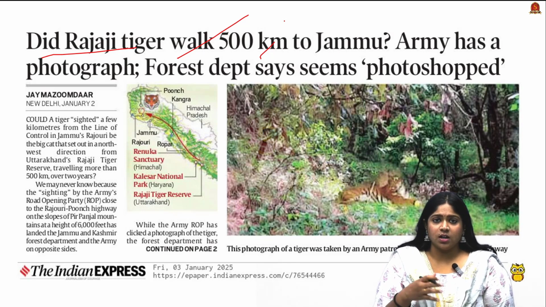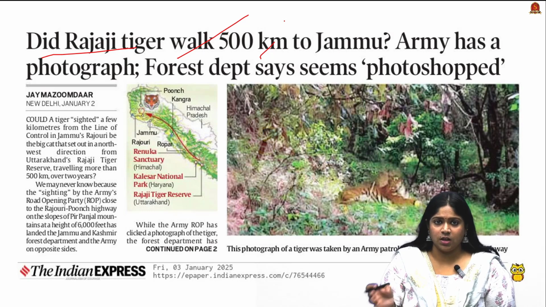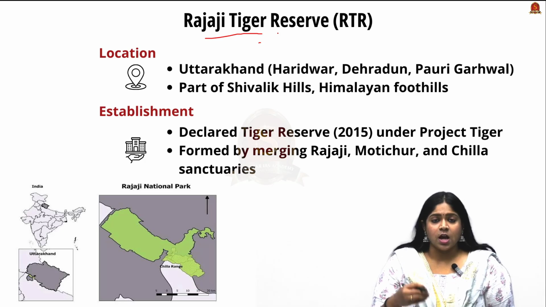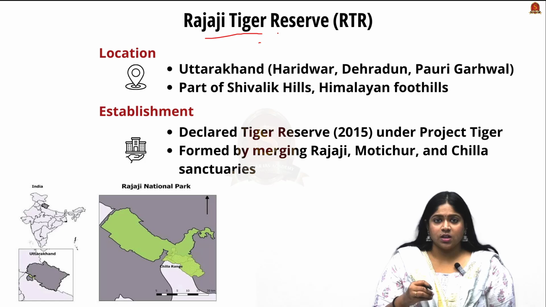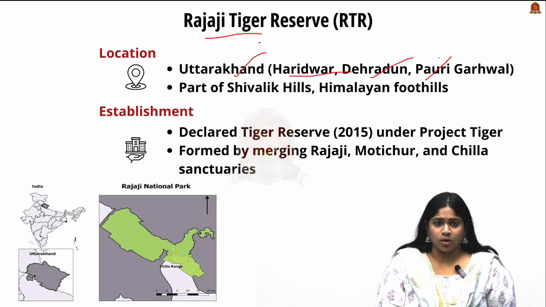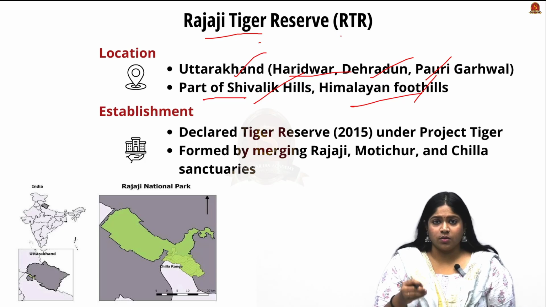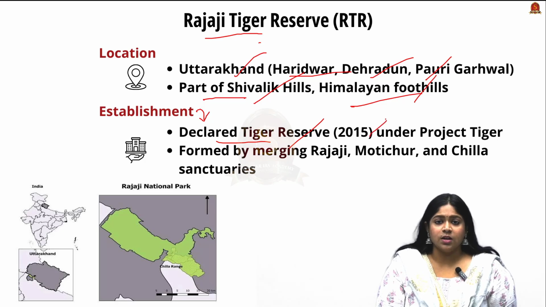So in light of this article, we will see the basics about the Rajaji Tiger Reserve. The Rajaji Tiger Reserve is one of the largest protected forests and wildlife sanctuaries in Uttarakhand, comprising the districts of Haridwar, Dehradun and Pauri Garhwal. They are also part of the Shivalik Hills, which are the Himalayan foothills. The Rajaji Tiger Reserve got its name from our first Governor General, Mr. C. Rajagopalachari.